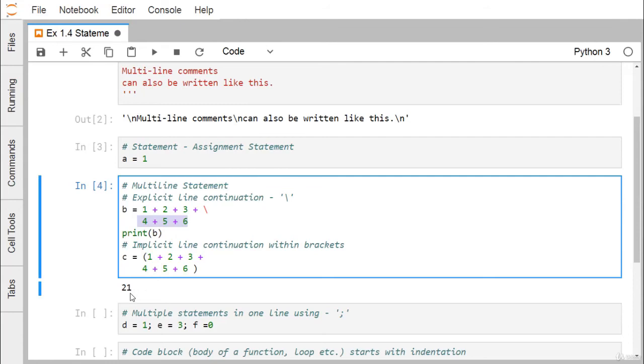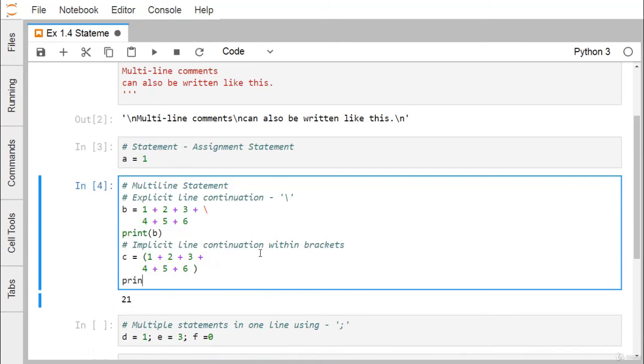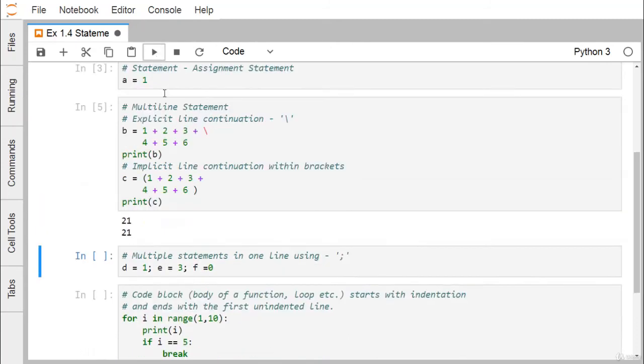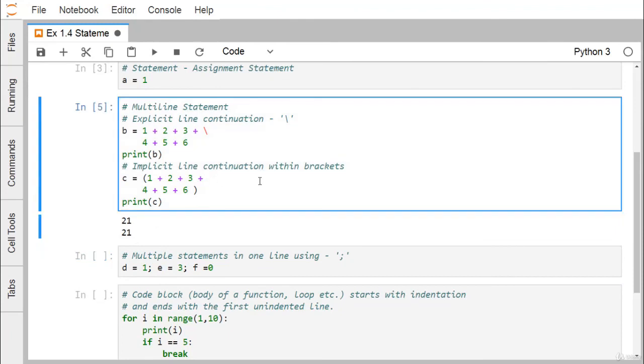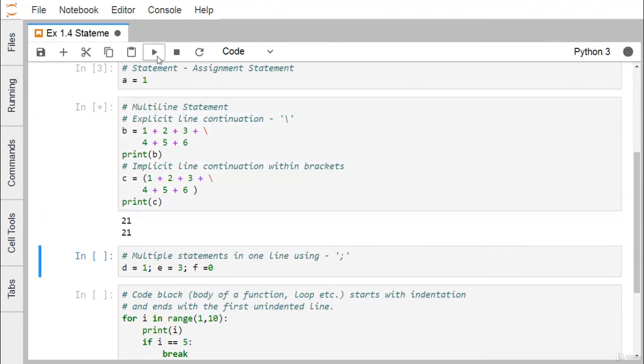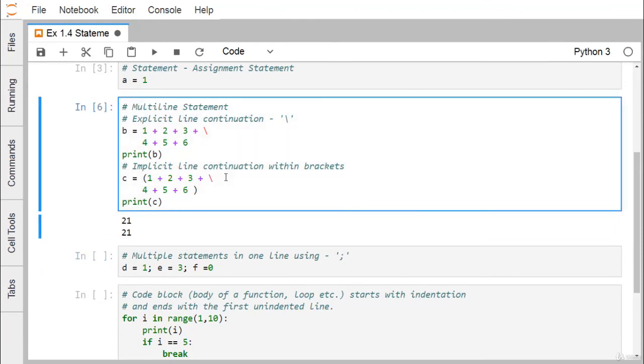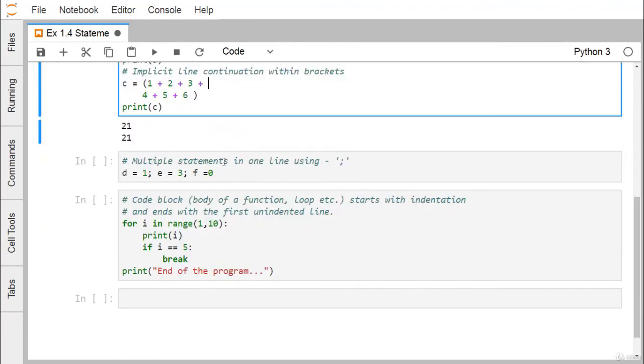Implicit line continuation is always there if you put brackets. So there is no need to put any kind of slash here. It will be treated as implicit line continuation. If you go on printing, it is printing 21. Here if I put this slash, then what will happen? It will produce the same output. But giving this backslash is optional because it is enclosed within brackets, so implicit line continuation will be there. We have this multi-line statement in brackets.